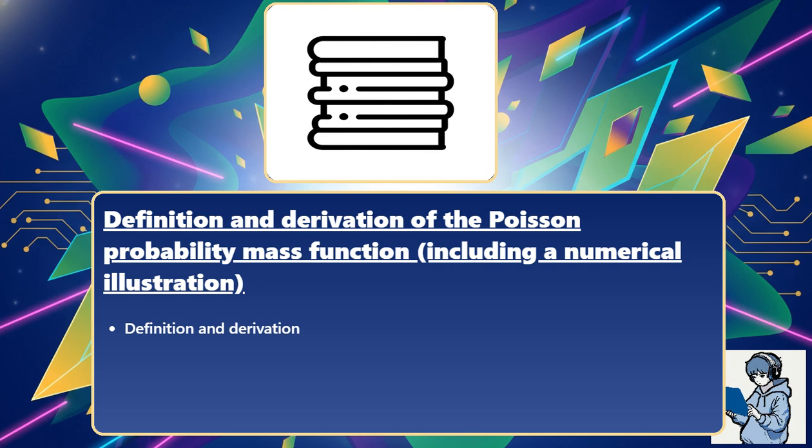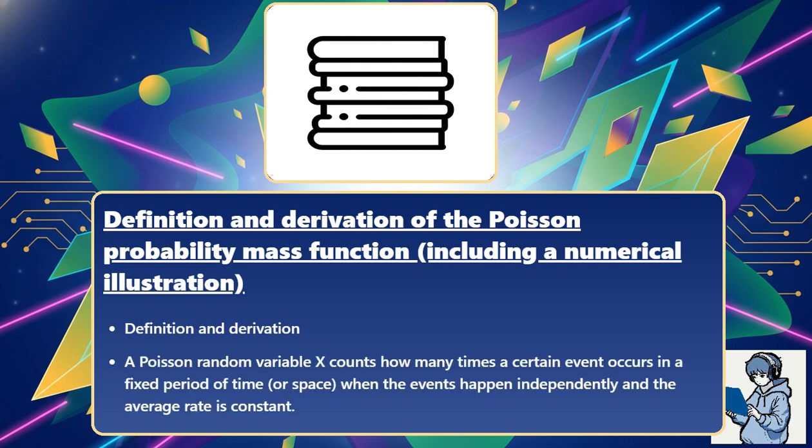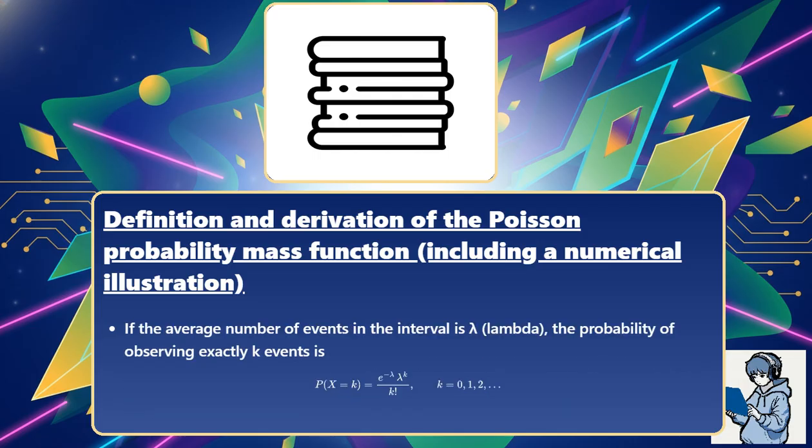Definition and derivation. A Poisson random variable X counts how many times a certain event occurs in a fixed period of time or space when the events happen independently, and the average rate is constant. If the average number of events in the interval is λ, the probability of observing exactly k events is P(X = k) = e^(-λ) λ^k / k!, for k = 0, 1, 2, and so on.